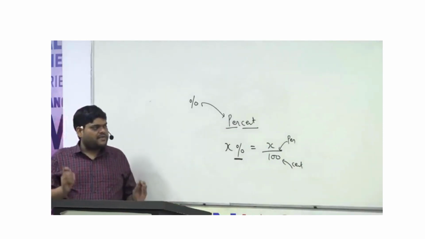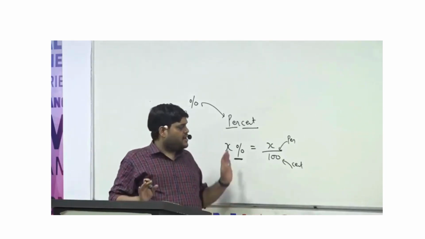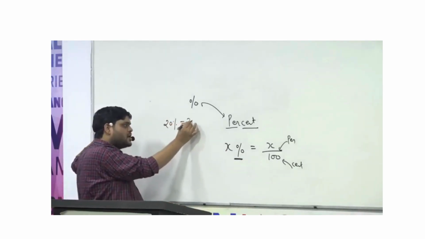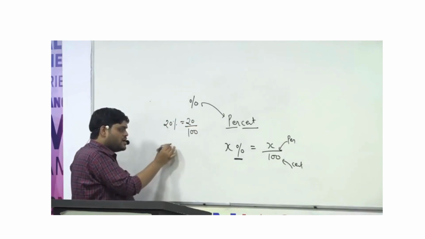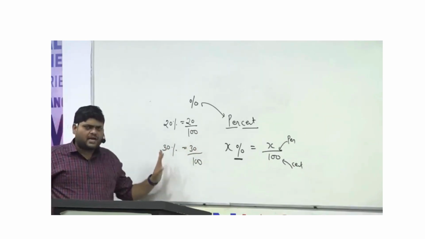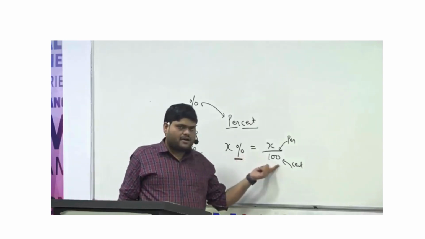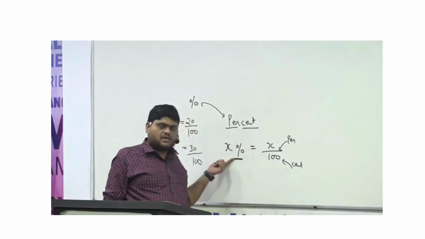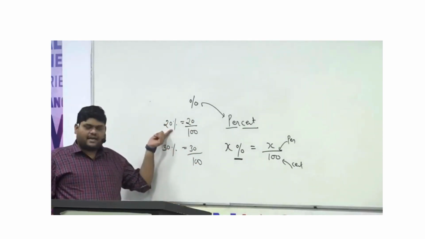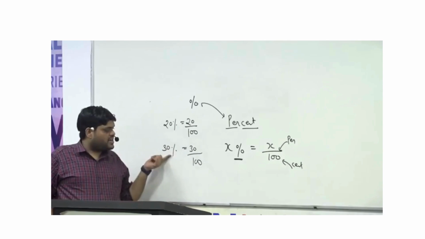So whenever anybody asks what is the meaning of percent, the simple meaning is divide by 100. So X percent means X divided by 100. 20% means 20 divided by 100. 30% means 30 divided by 100. So this is simply divide by 100. Or we can say out of 100: 20% means out of 100 we are talking about 20. Out of 100 we are talking about 30.